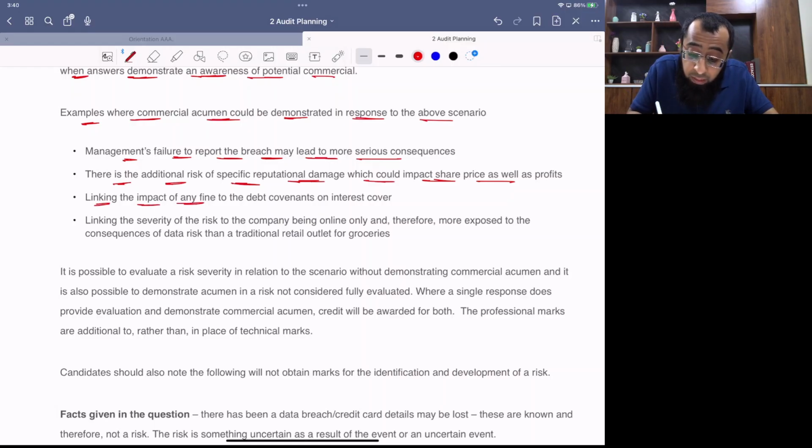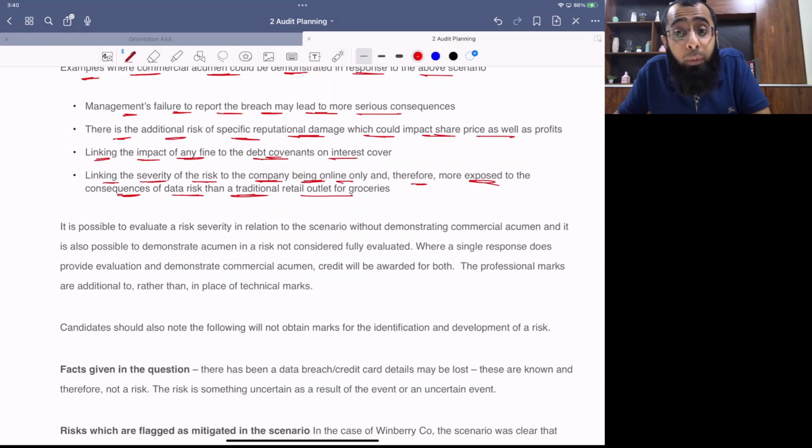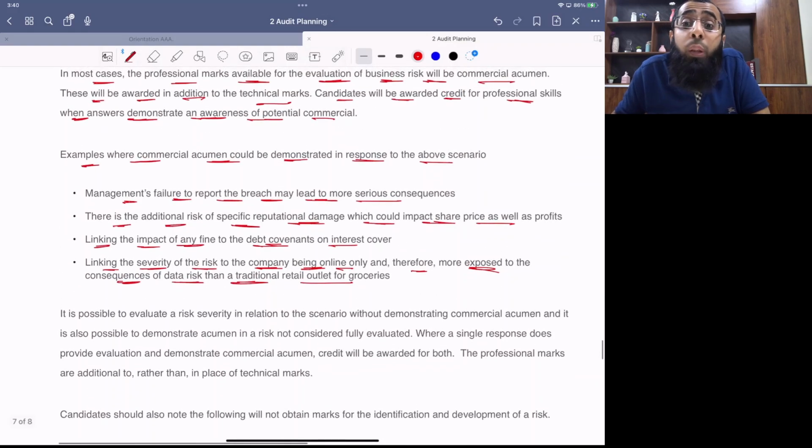Linking the impact of any fine to debt covenants or interest cover, that when the penalties will be imposed, maybe the company will not be able to fulfill the bank requirements, the covenants imposed by the bank. Linking the severity of the risk to the company being online only and therefore more exposed to the consequence of data risk than a traditional retail outlet of groceries. See, for this company, the risk was higher because they were only online.